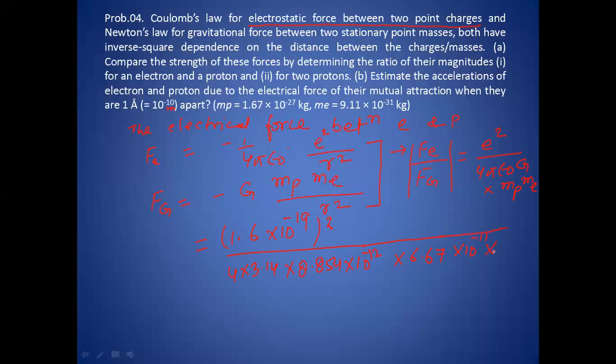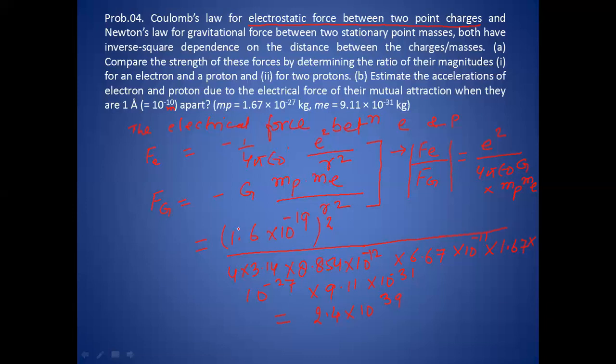Then we multiply the mass of proton, 1.67 into 10 to the power minus 27 kg, and the mass of electron, 9.11 into 10 to the power minus 31. After solving all these values, we get 2.4 multiplied by 10 to the power 39.